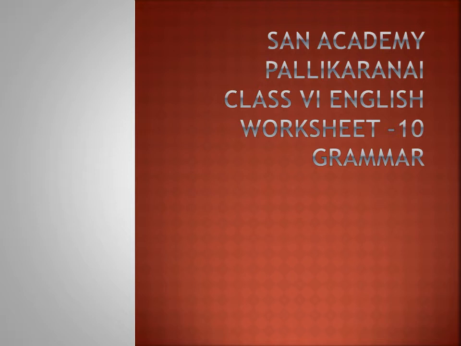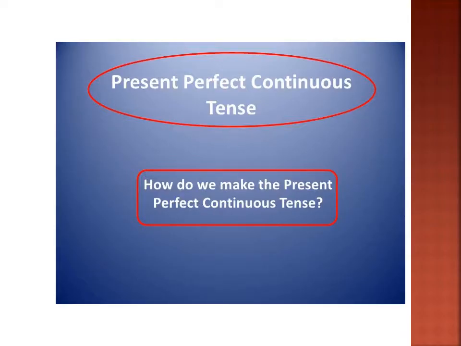Today we are going to learn worksheet 10 from the grammar book. The topic is present perfect continuous tense and the past perfect continuous tense. Children, do you remember in the last class we learned about present continuous tense and the past continuous tense. Now let us learn about the present perfect continuous tense. So how do you make the present perfect continuous tense?